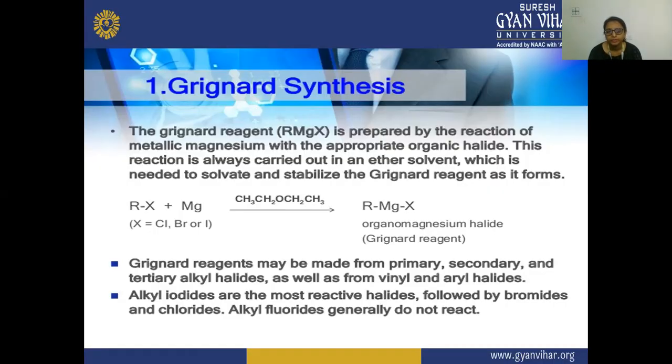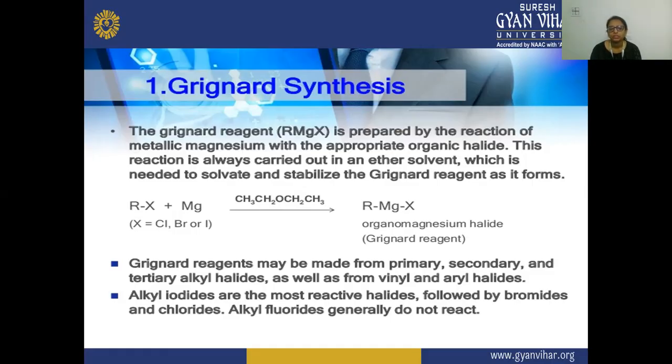R is your alkyl, and X is your halide. The organic halide reacts with magnesium in the presence of ether, and there is a formation of the organomagnesium halide. X is Cl, Br, or I.